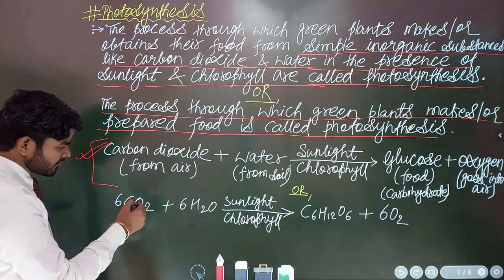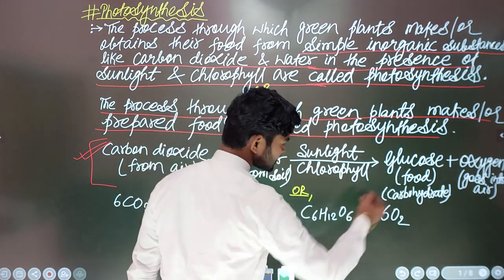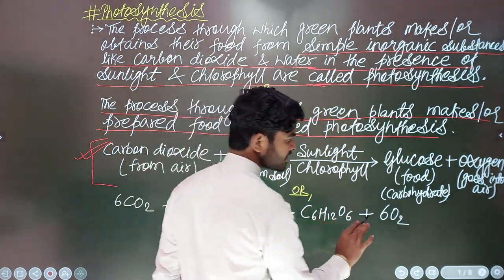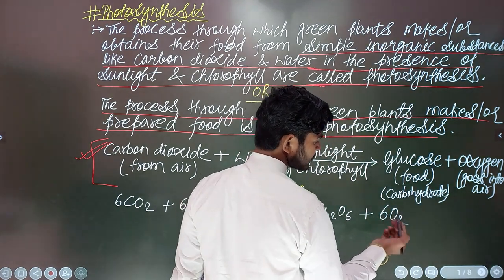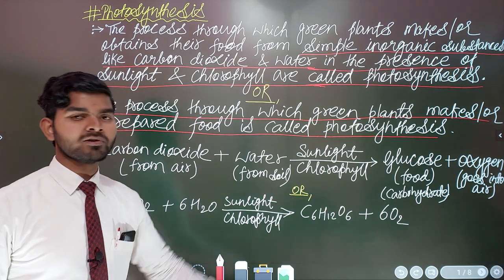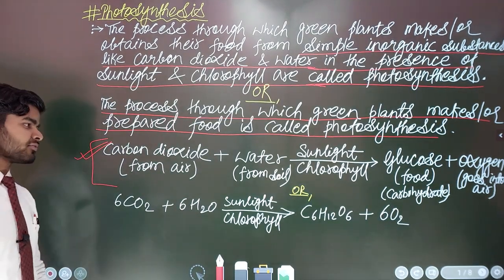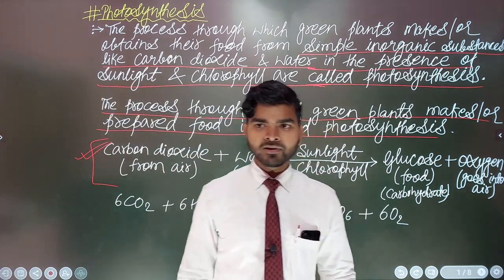So this is water, and this is sunlight and chlorophyll, and this is glucose. The formula of glucose is C6H12O6. Concept clear? And oxygen, how many oxygen? 6O2, so 6 molecules of oxygen are produced. I hope you have learned what photosynthesis is. Okay, is the concept clear? No problem.